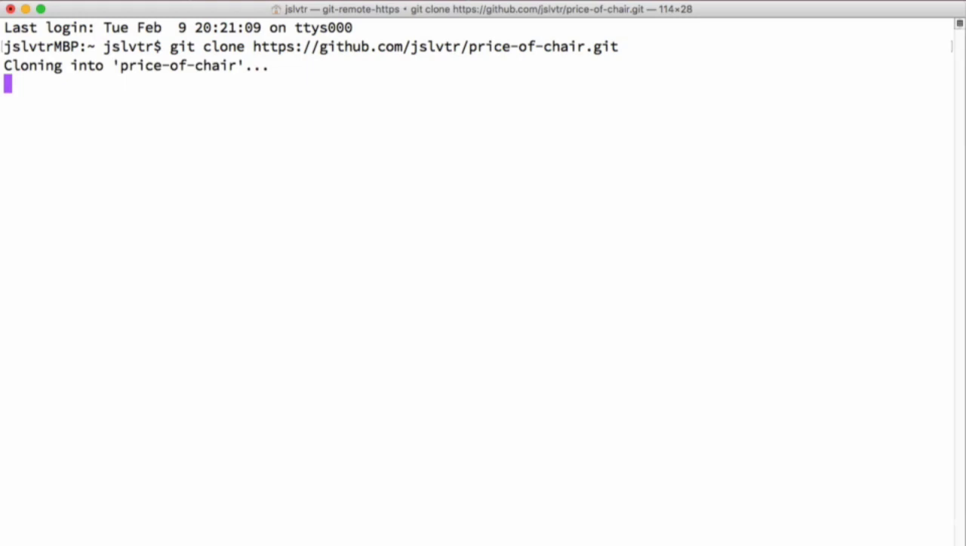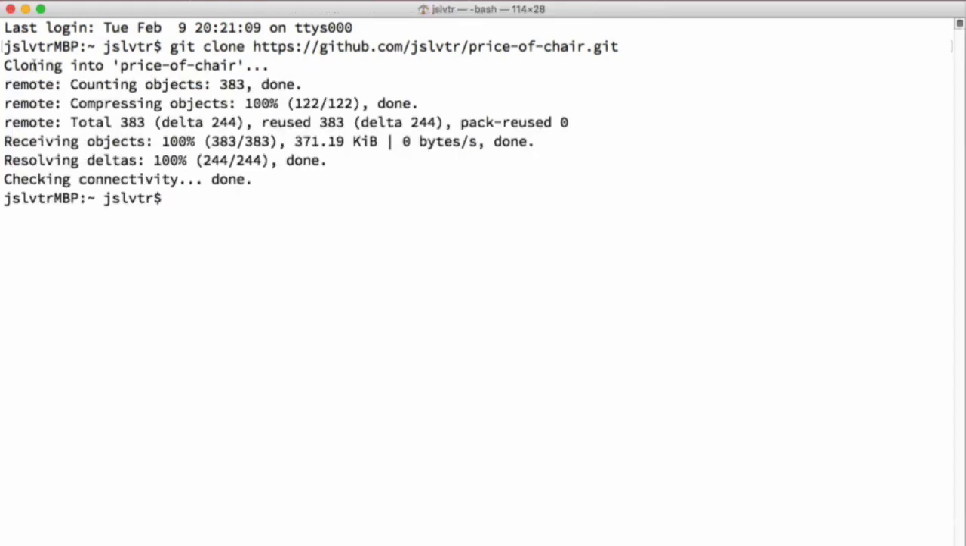So as soon as we press enter, it tells us what's happening. It says cloning into price of chair, and then it counts the objects that it's going to download, compresses them, and then it starts downloading them, and finally when it's done, it just tells us that it's been downloaded.